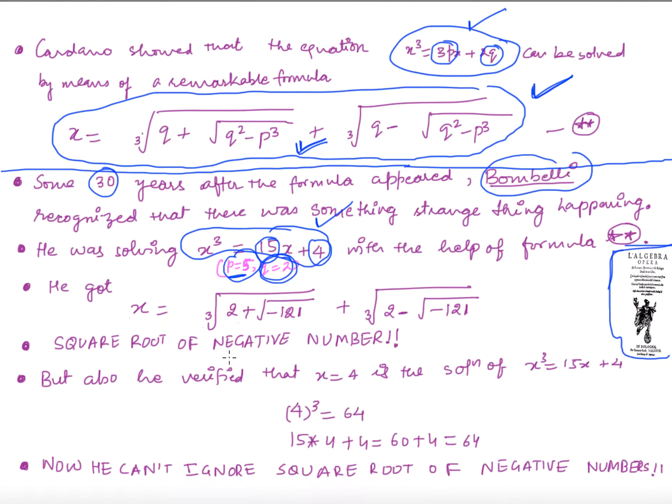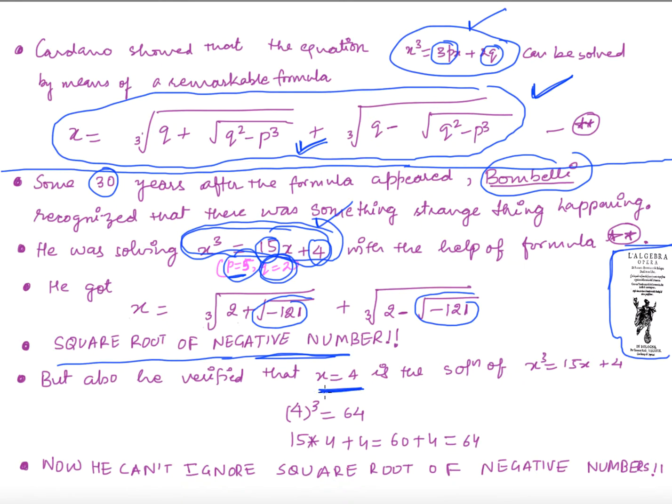So he saw these negative numbers, square roots of negative numbers, inside the square root sign again, right? The first time we discarded them because geometrically we saw they were useless, right? But now he knew that this equation has a solution, and he actually found that solution.